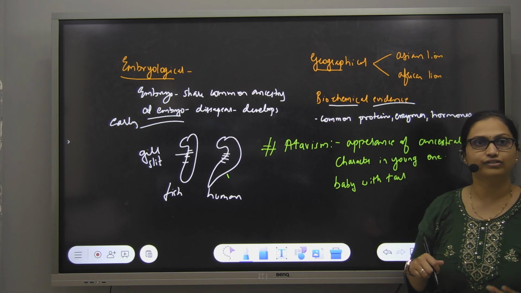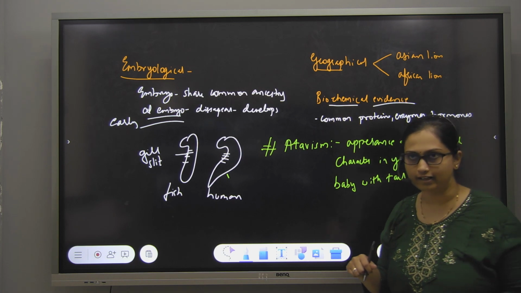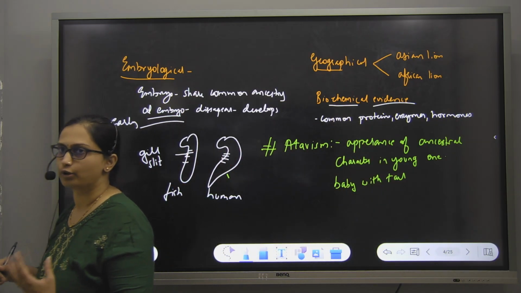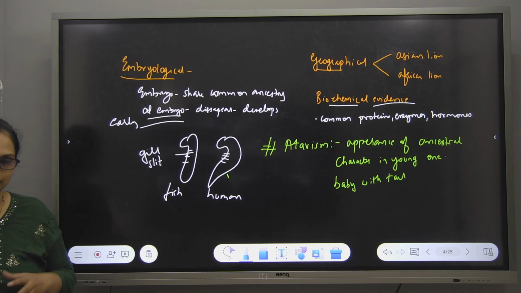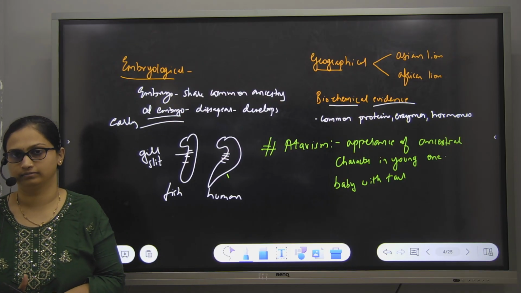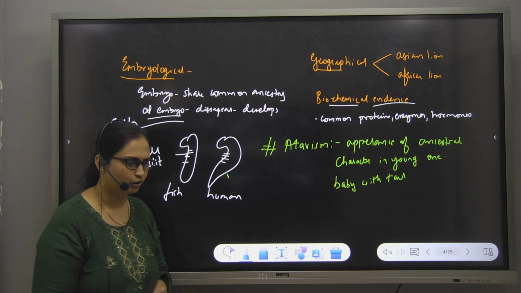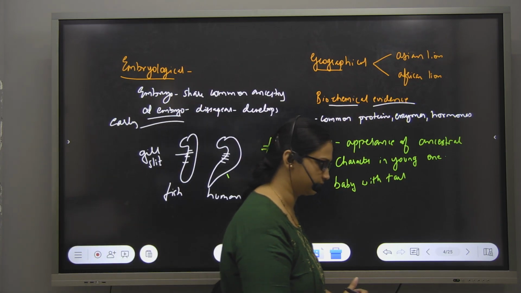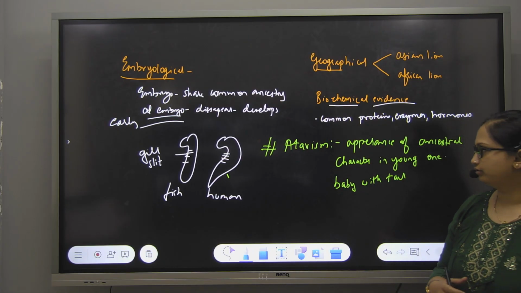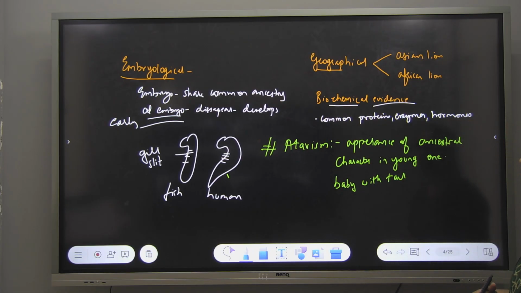When any such ancestral characteristic is seen, they remove it by operation. When such a characteristic is seen, that is called atavism. So if you come across any question, you should know that the concept exists. And one more thing, that's all.